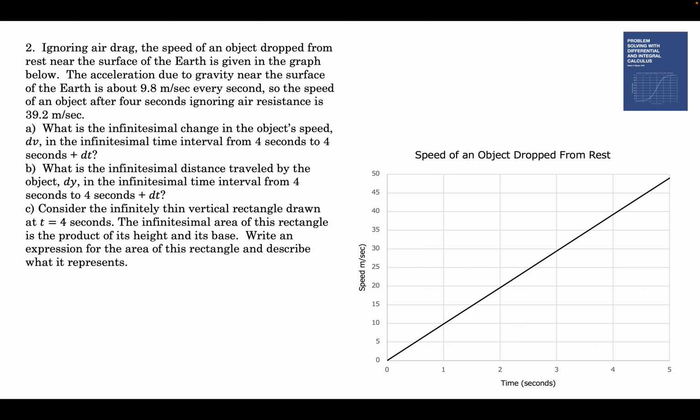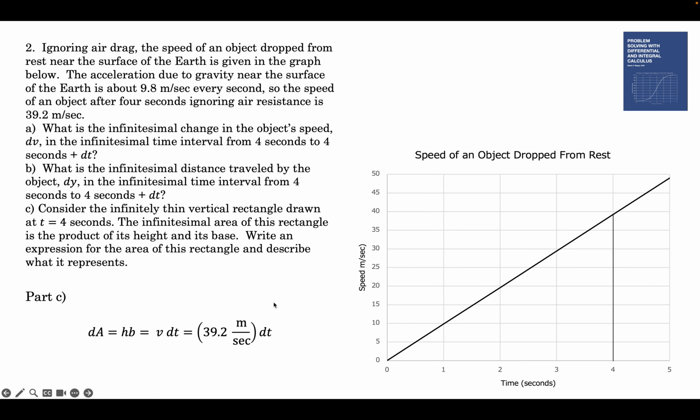Part C: consider the infinitesimally thin rectangle drawn at 4 seconds. So let's put it on the graph. There it is. Write an equation for the area of this rectangle. The height is just v, the speed. What's the width of this thing? It's dt. So the height is v, and the base of this rectangle is dt. And at 4 seconds, we know the speed is 39.2 meters per second, so the area is 39.2 dt.